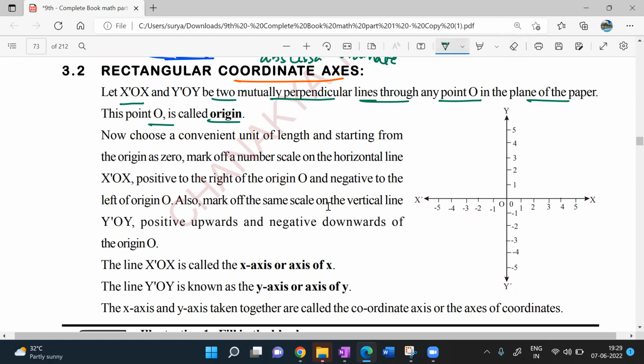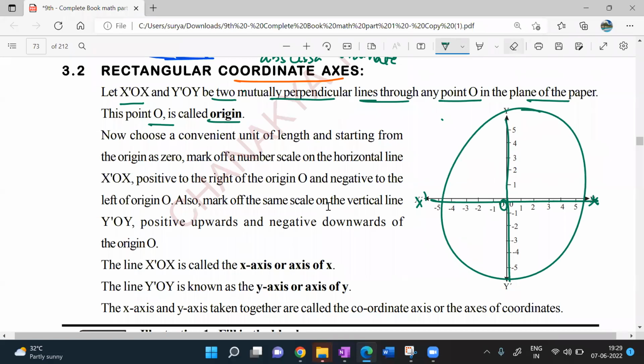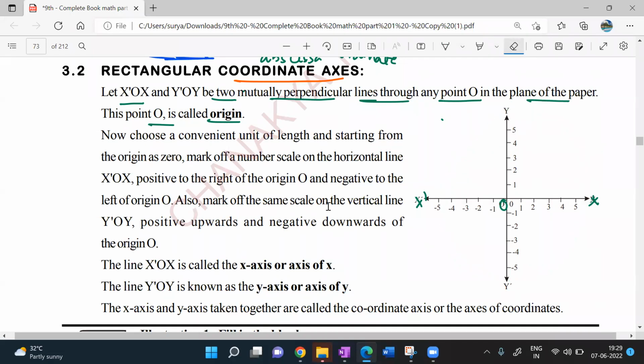So now here, x O x dash is a line, and y O y dash is another line. Are they perpendicular or not? Beta, these two are parallel. If I write like this, these are perpendicular. These are perpendicular. They are parallel. You will be learning again in lines and angles, don't worry. Perpendicular is nothing but like this. This is a perpendicular system. Getting my point? Yes, sir. It's at right angles.